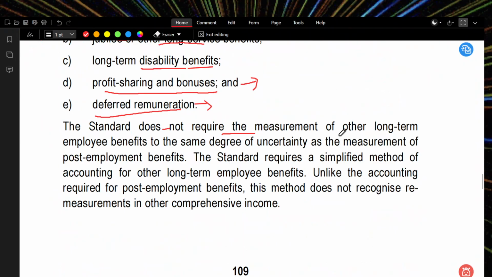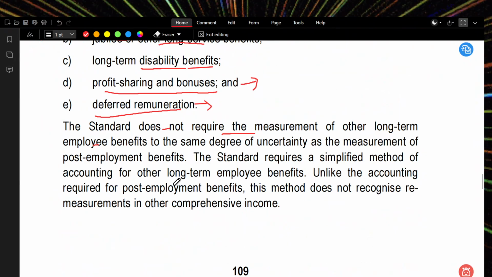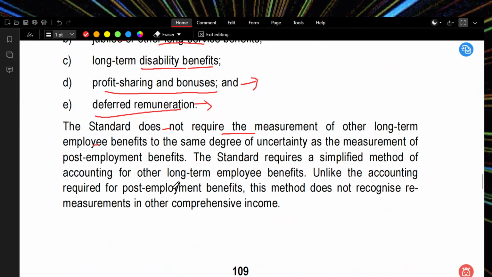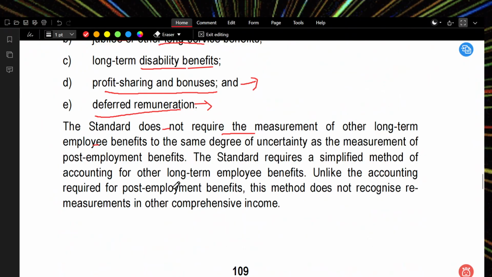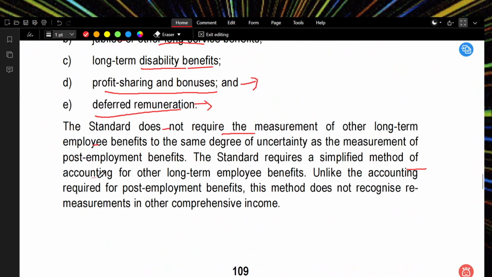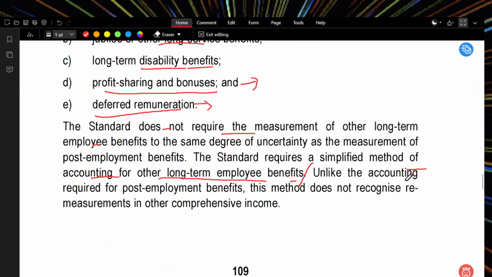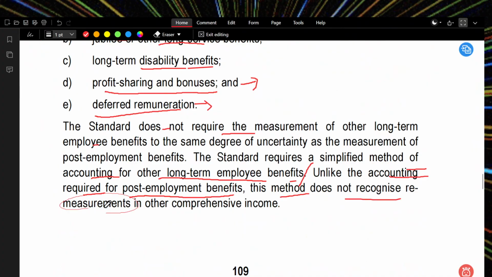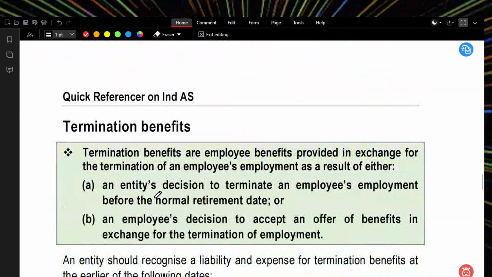The standard does not require the measurement of long-term employee benefits to have the same degree of uncertainty as the measurement of post-employment benefits. So there is a great difference between long-term benefits and post-employment benefits, and you should see both on a different scale. The standard requires a simplified method for accounting for long-term employee benefits. Unlike the accounting requirement for post-employment benefits, the method does not recognize remeasurements in other comprehensive income. So it is not considered in other comprehensive income.